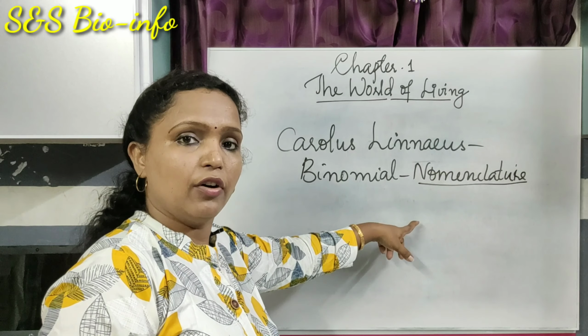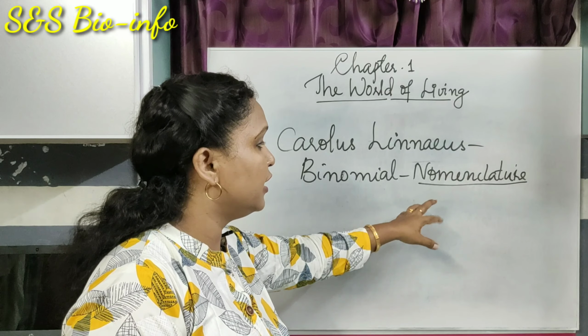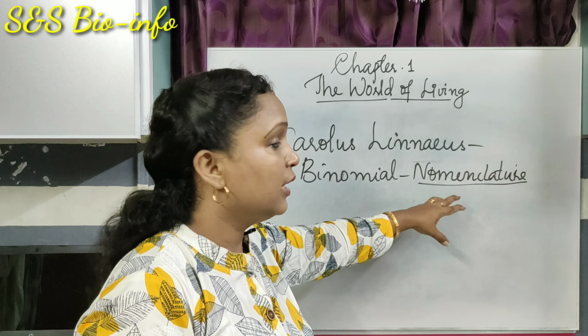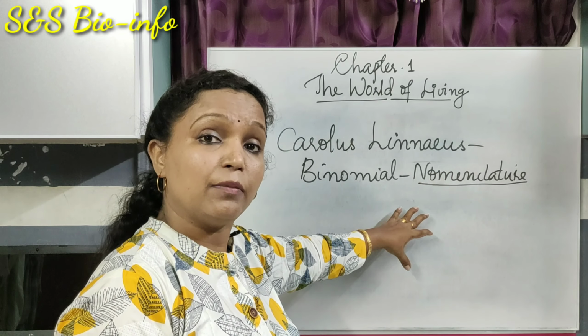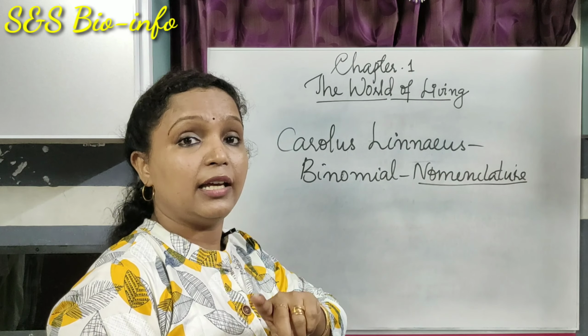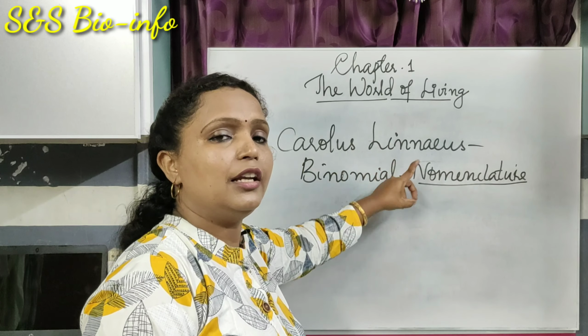Nomenclature is the naming of an organism, giving a scientific name or a standard name to an organism. Binomial nomenclature means that the scientific name will have two parts. That was proposed by Carolus Linnaeus.